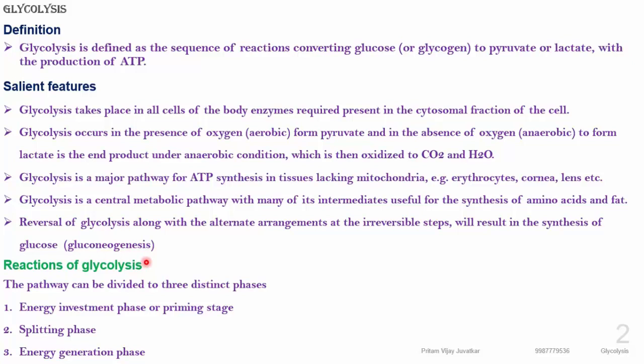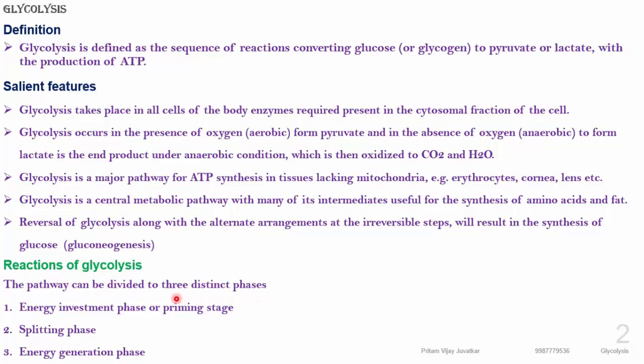That process, synthesis of glucose, is known as gluconeogenesis. So these three irreversible steps of glycolysis are converted with the help of some enzymes into reversible ones, and this is one of the parts of gluconeogenesis. Now we will concentrate specifically on glycolysis.